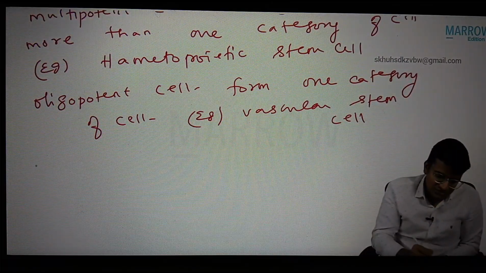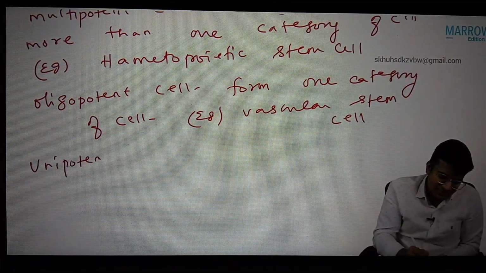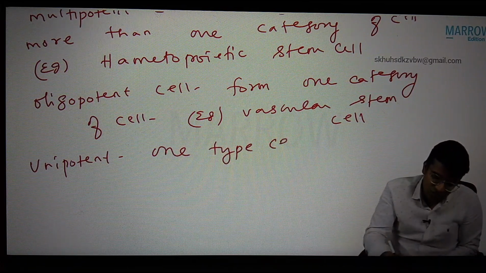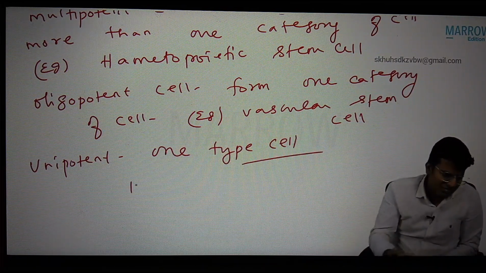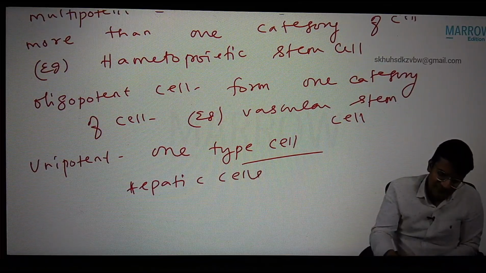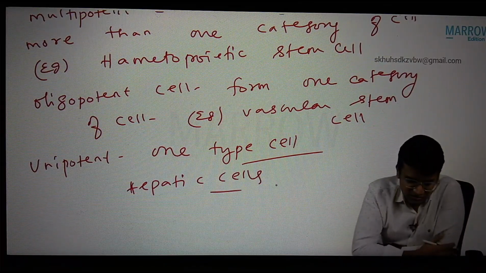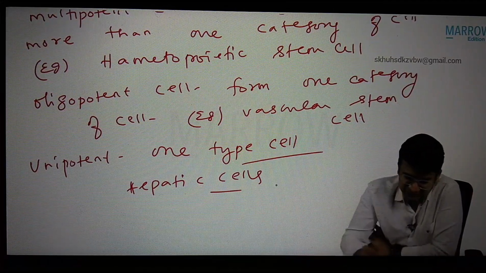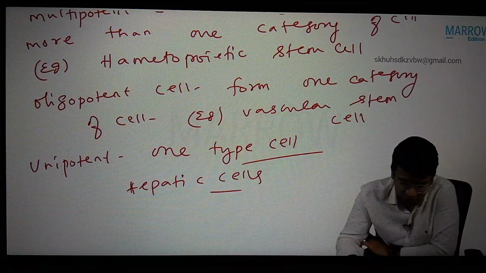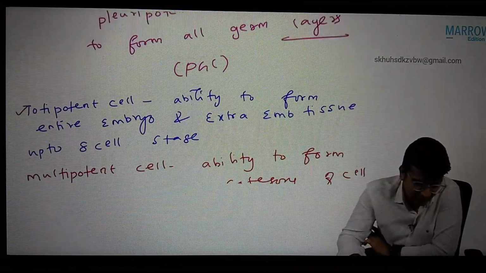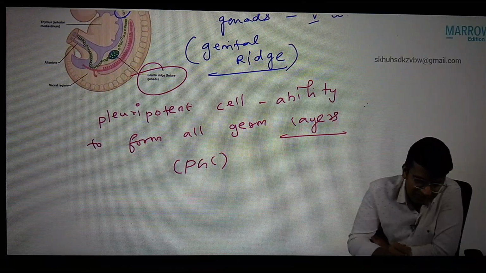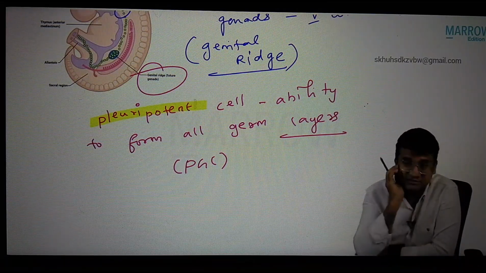Next, unipotent cell. They form only one type of cell. Example, hepatic cells, liver cells. They form only liver cells. So these are the examples. These terminologies you may sometimes get, very rarely, but try to know the difference between these. I told you the primordial germ cell is a pluripotent cell. They have the ability to form all the germ layers.